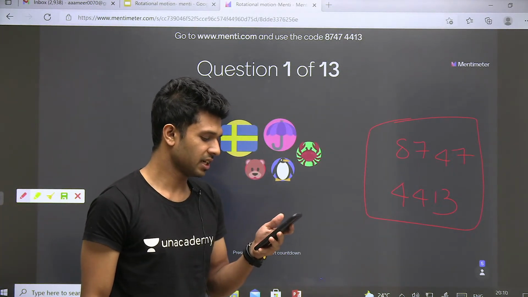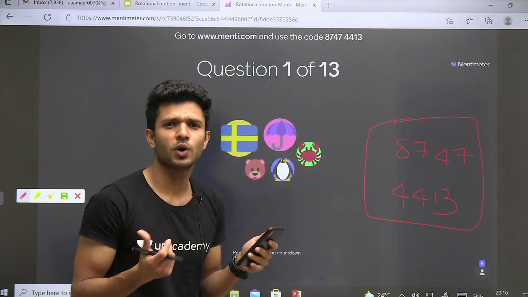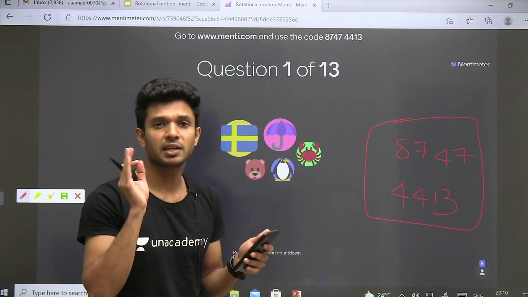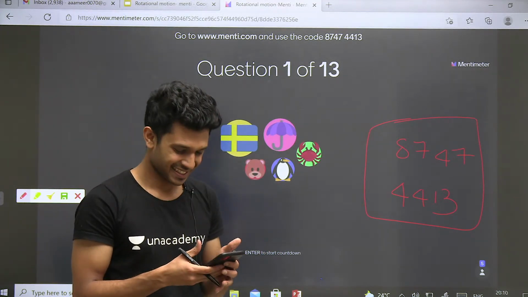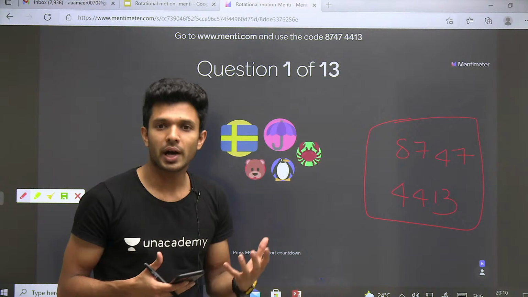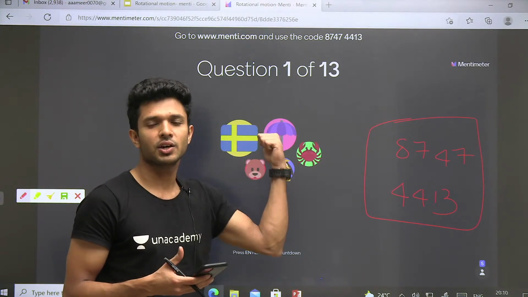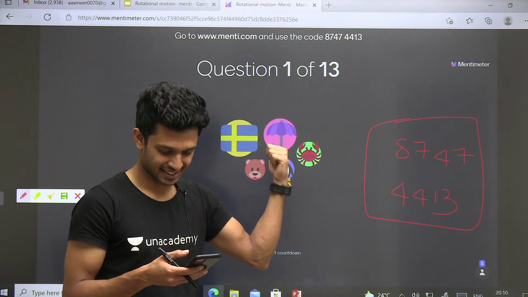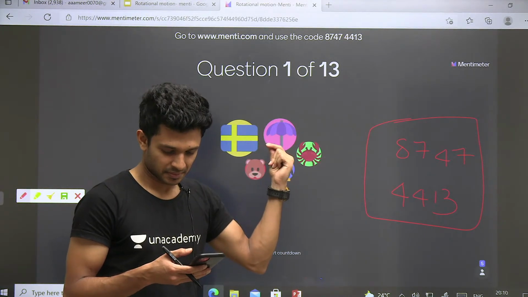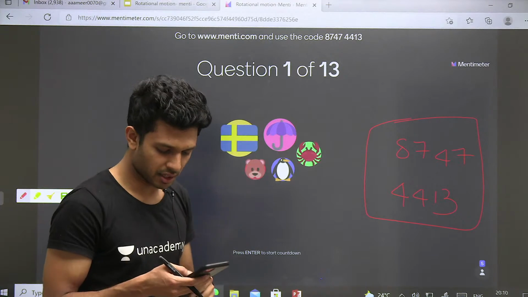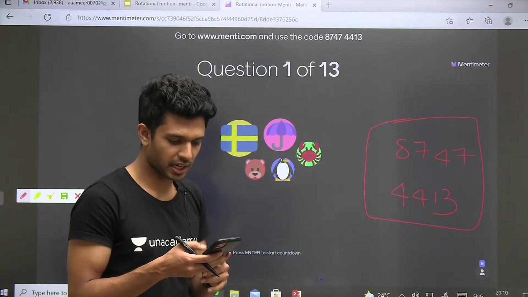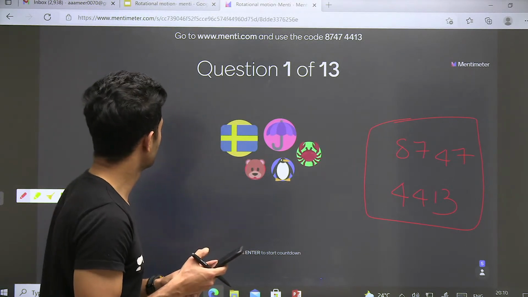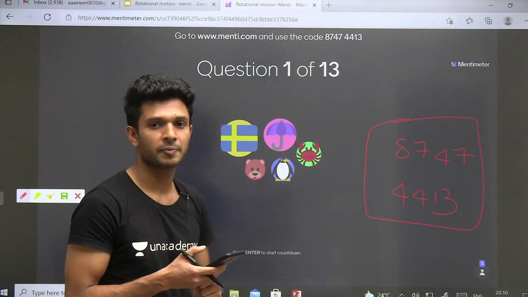Good evening, Kanaya. Where are you all? Don't you want to do lot many multiple choice questions from rotation? It's an important chapter. And those who have joined, please let me know what are your emojis. Center of gravity we have learned, Shishir. Center of gravity, the initial part. Palak is umbrella. Let me search for umbrella. Okay, I can see the umbrella here. Others?